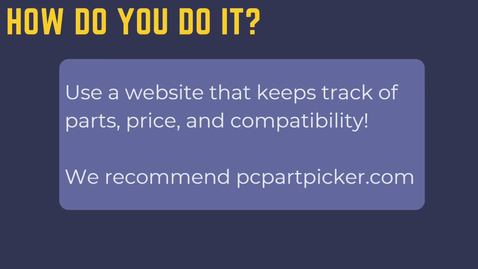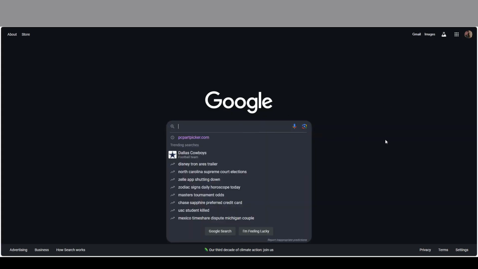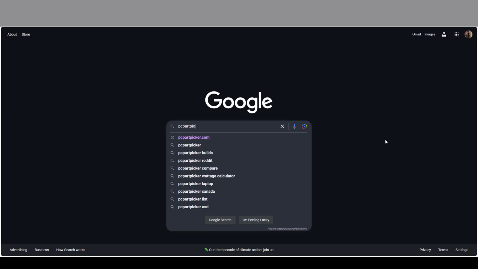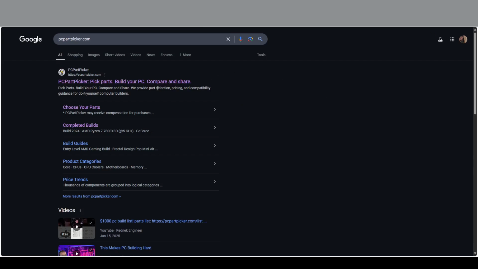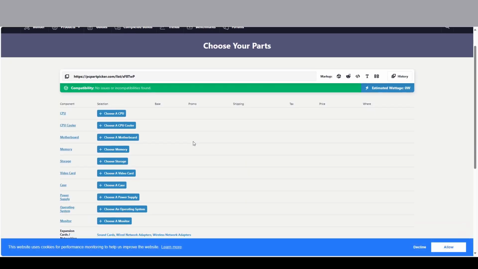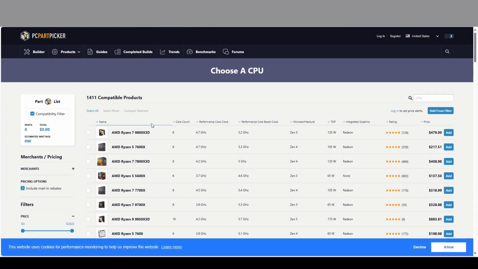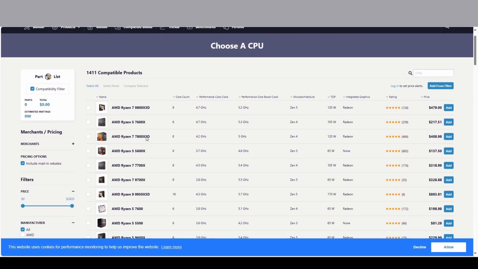Next, let's take a moment to explore PC Part Picker. To begin with PC Part Picker, you will first want to go to your preferred search engine and type in the website's name. Once you get to the website, you will want to click the Start Your Build button at the center of your screen. Here, you will see listed all the essential and additional parts we previously discussed. Let's start with the CPU. Click the Choose a CPU button at the top of the list.